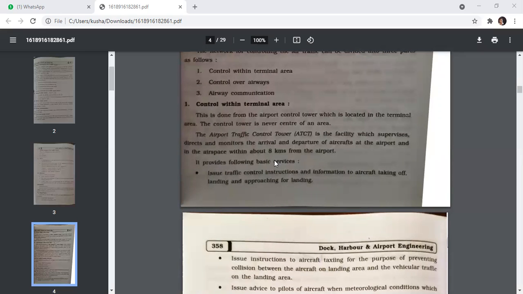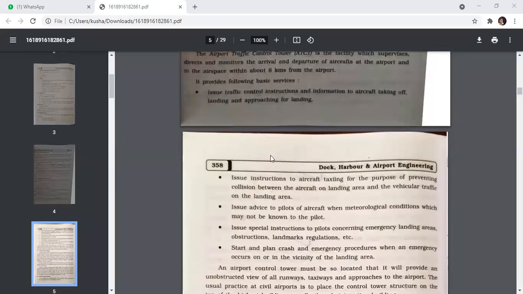It provides the following basic services. Issue traffic control instruction and information to the aircraft taking off, landing, and approaching for landing.